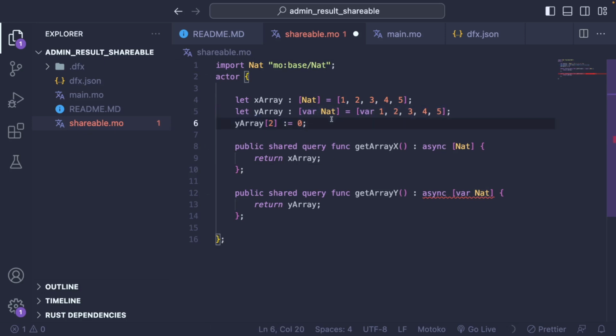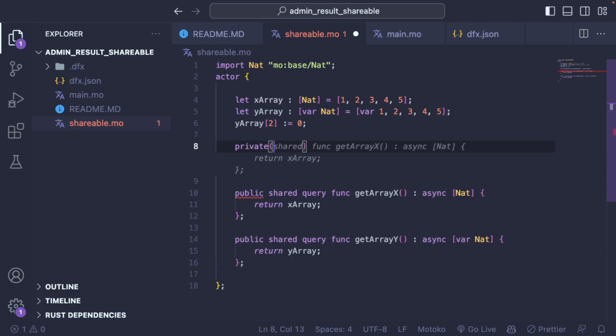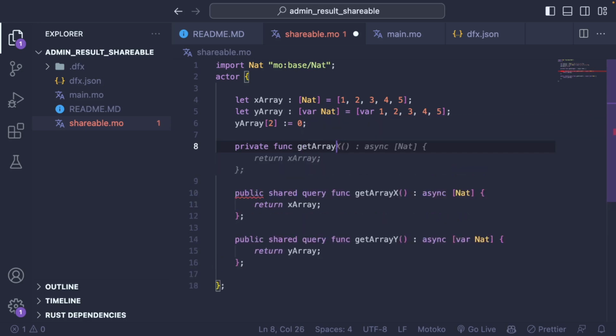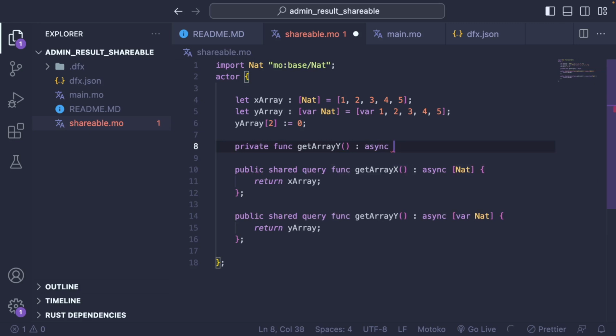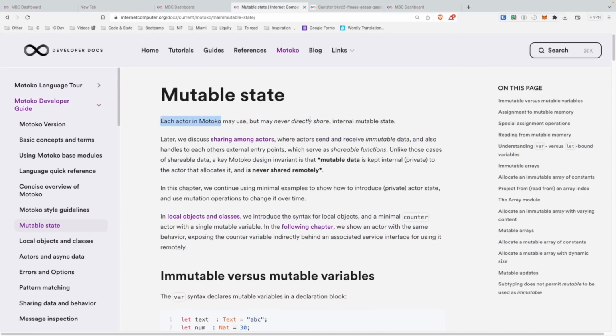So you can use it. You can define a function inside, so a private function that acts on this array. Let's say we can do private function getArrayY. You can do that. Not async, it's going to be synchronous. And so this is totally possible, but not when it's a shareable and public function. You can never directly share internal mutable state.